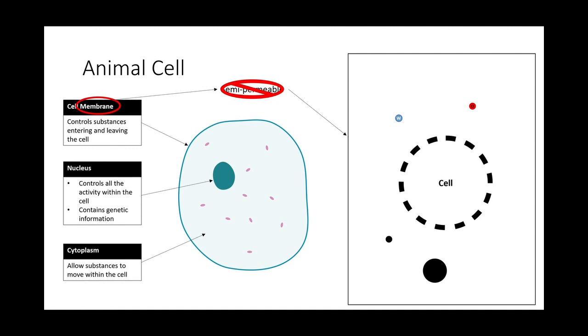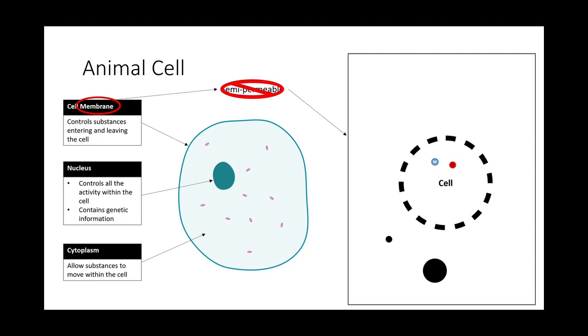Obviously, a cell, like I say, is the unit of life. So they still need to have energy. They still need to have water and oxygen. So let's think of this as water and oxygen. They'll be able to go in partially because they are small enough, and also because the cell will allow them to go in. The cell is quite smart.